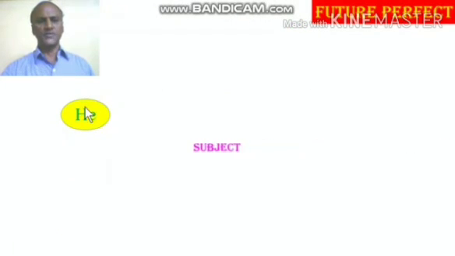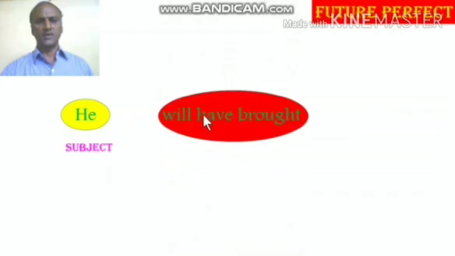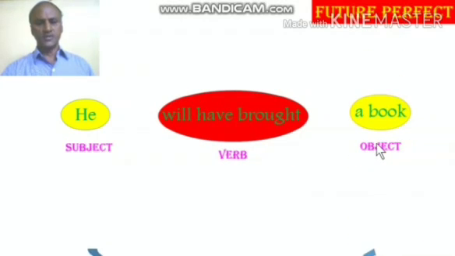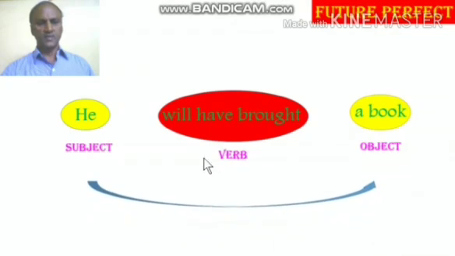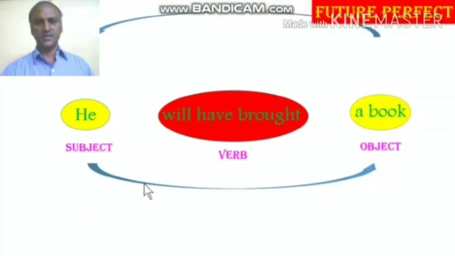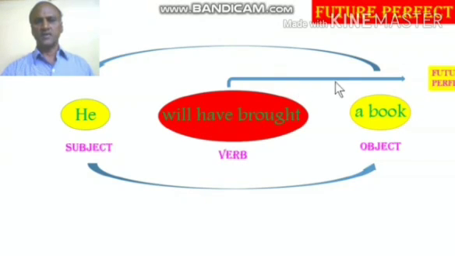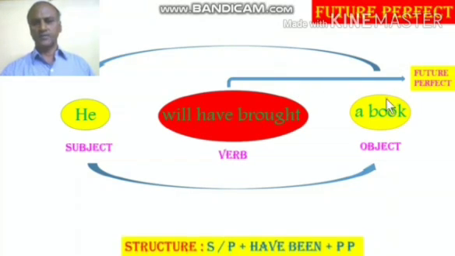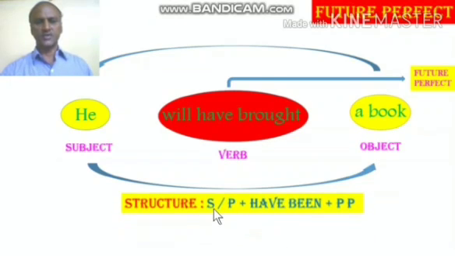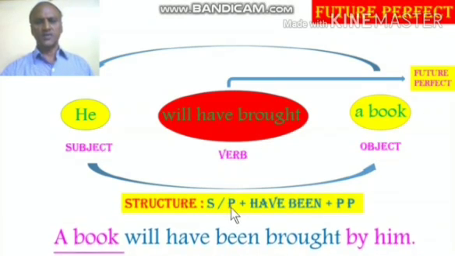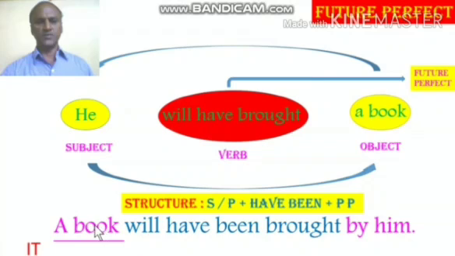The eighth one is future perfect. He is the subject. Will have brought is the verb. A book is the object. So again, subject, verb, object. The second step is to change the positions of subject and object. And then the third step, find out what is the verb. Will have brought is the future perfect. And then the structure for that to change to a passive form is singular plural plus have been plus past participle.